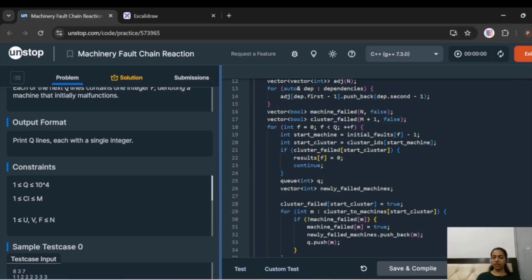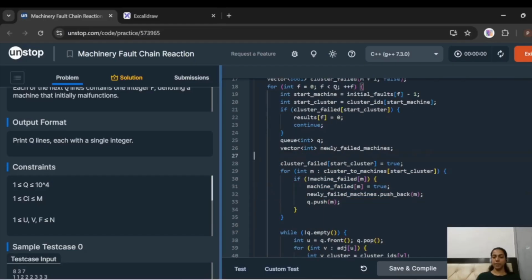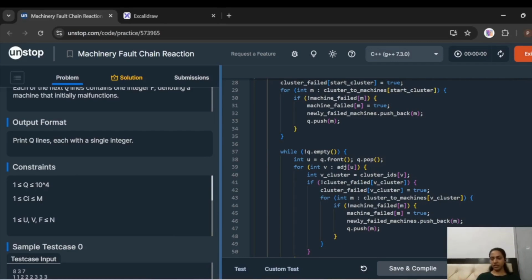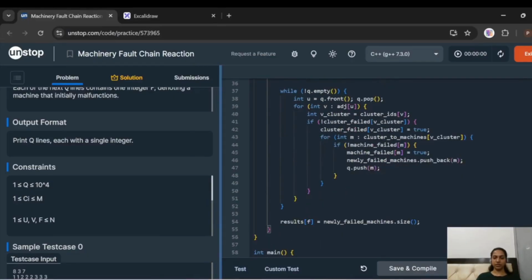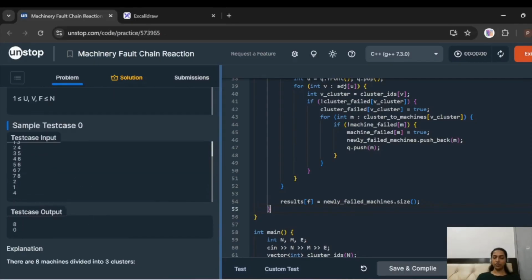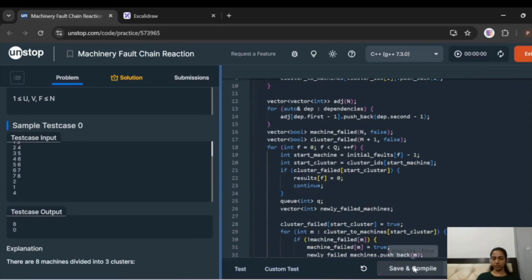And if it has not failed already, then use a queue and push all the machines of that unfailed cluster into our queue. Now, while we traverse our queue, we want to store those values of machines in a data structure so that we can find the count at the end. Now we are just iterating over that queue and checking all its dependencies and seeing if they have failed or not. If not, then mark their cluster as failed and push the values into our queue again. And repeat this process till all values are traversed. And at the end, just return the newly failed machines' size, because this stores all the machines that just failed because of the given value. Okay, so at the end, just return this and let's try to run this code.